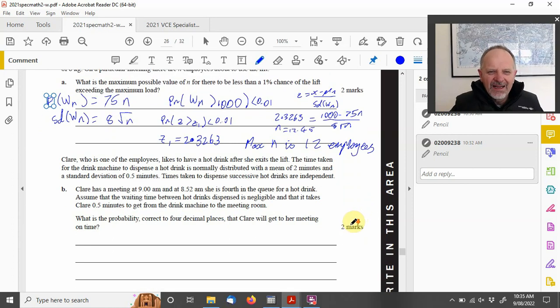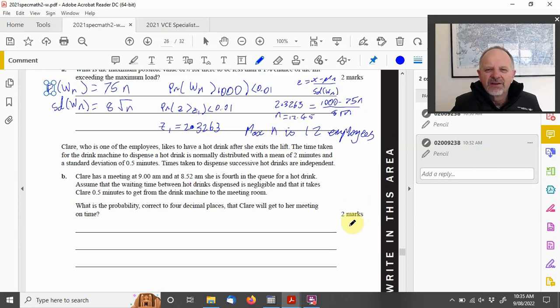So now we've got Claire. Claire, who is one of the employees, likes to have a hot drink after she exits the lift. The time taken for the drink to dispense has a mean of 2 minutes and a standard deviation of 0.5 minutes. Times to dispense each successive drink are independent. Claire has a meeting at 9, and at 8:52 she's fourth in the queue for a hot drink. Assuming waiting time is negligible and it takes 0.5 minutes to get from the drinks machine to the meeting, what is the probability that she gets there on time?